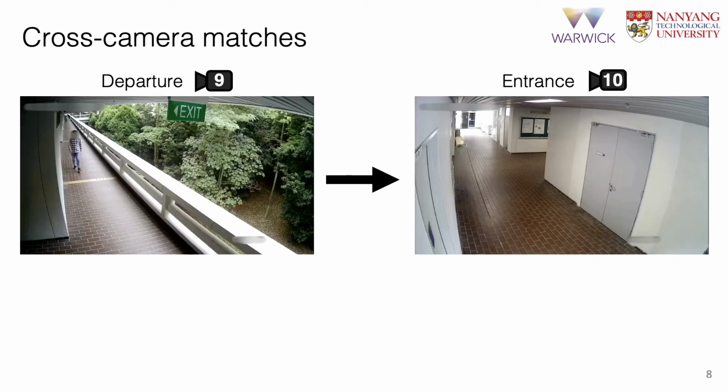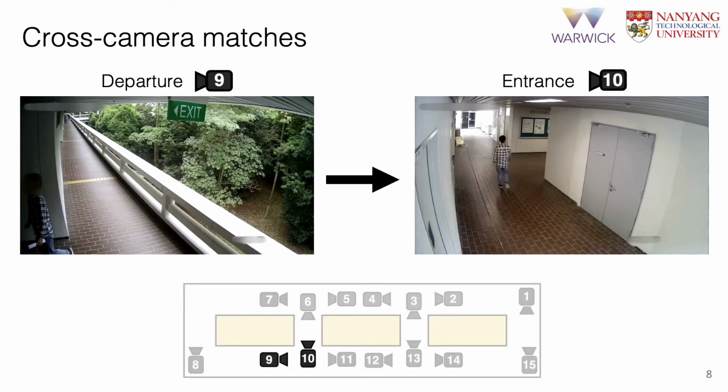Here is an example departure-entrance pair found using our labeling procedure. Here we see the departure of an individual from camera 9 and the entrance in camera 10. By referring to the network topology, we can see that these 2 cameras are situated next to each other. We verify 2.3 thousand such pairs. With our data release, we provide these matched pairs and pre-computed tracking information.